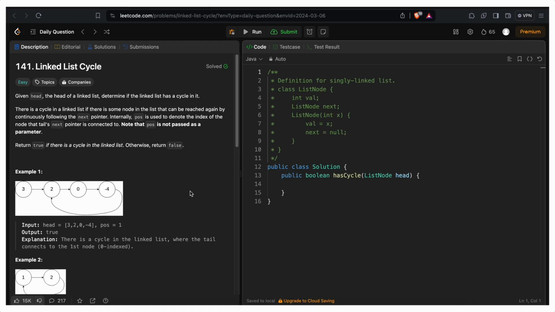So let's solve today's LeetCode daily challenge, which is linked list cycle. Given head, the head of the linked list, determine if the linked list has a cycle. This is one of the standard problems on linked lists where we want to find the cycle in the linked list. Basically we want to tell whether the cycle is present or not, right? So let's see how we are going to do it and then we'll code it.